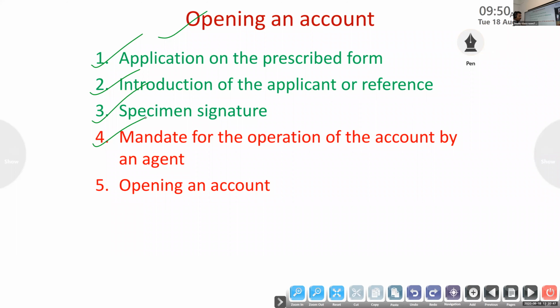Separate forms are there for opening a saving and a current account. In that application form, we have to mention our name, address,